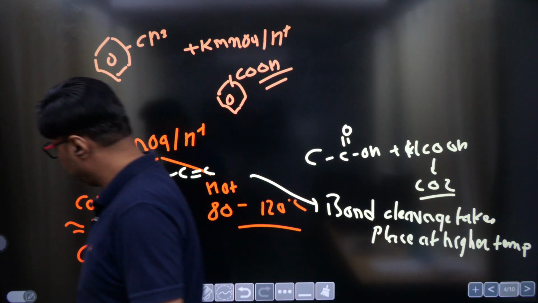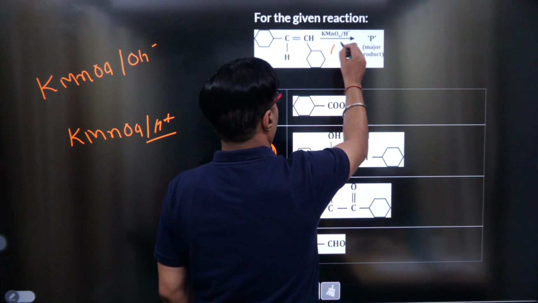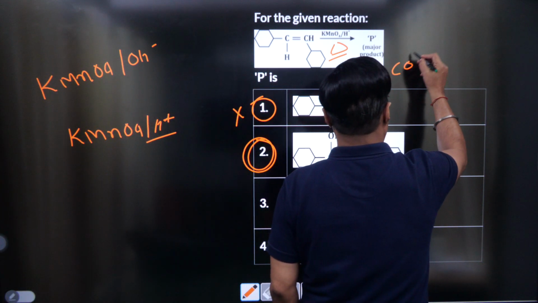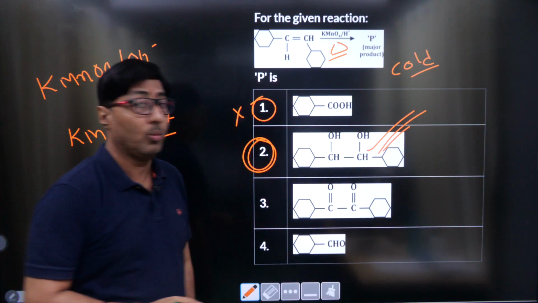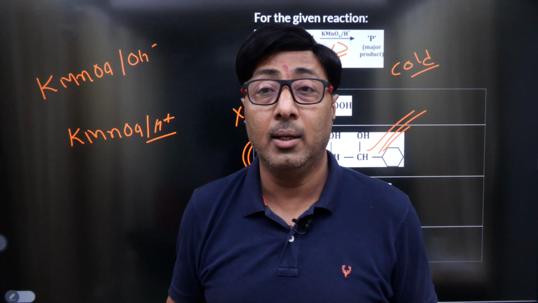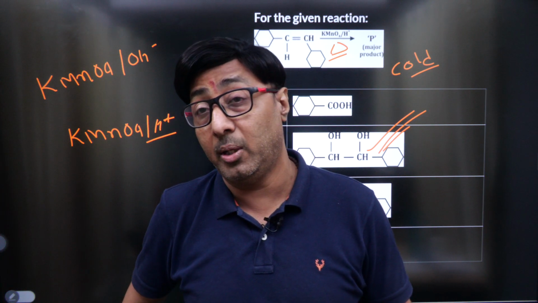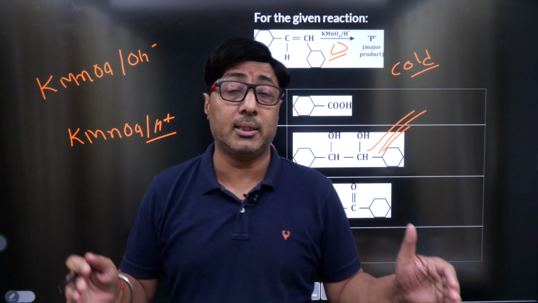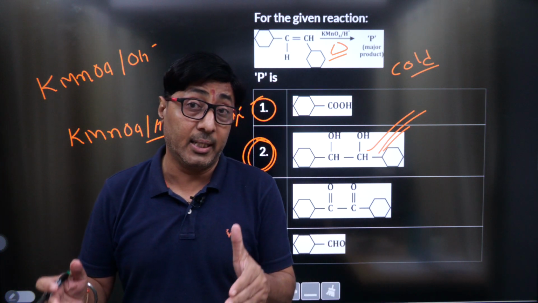And if that is the case, then let's see the statement. Here they have not written any delta sign. And if the delta sign is missing, by default it should be considered as cold. And if it is cold, then the answer is going to be option number 2. Now the ball is in the court of NTA. If they say the answer is 2, then well and good. If they say the answer is 1, then the debate will start, because one fact is there: science is not what is written in the NCERT or ACERT or BCERT.